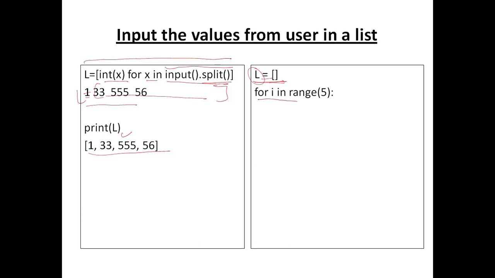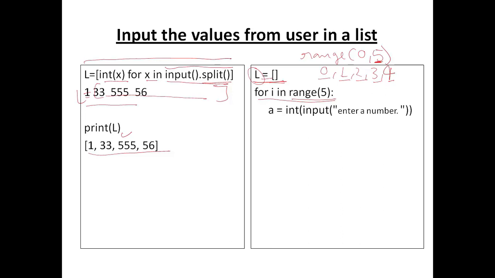And this is the for loop syntax, for i in range. This is the range function which starts from 0 by default and goes up to the given value minus 1. That means this will range over values 0, 1, 2, 3 and 4. So basically this for loop has a value 0 first, then 1, then 2, then 3, then 4.